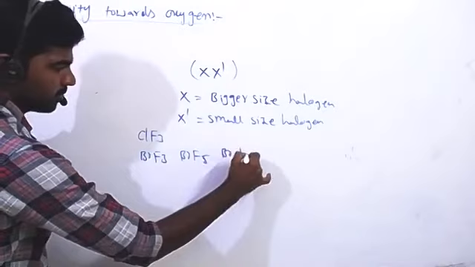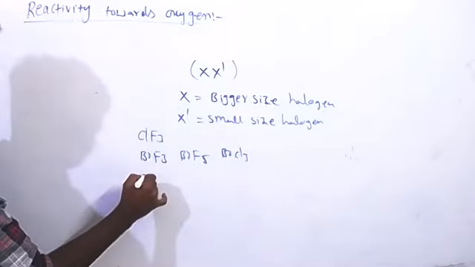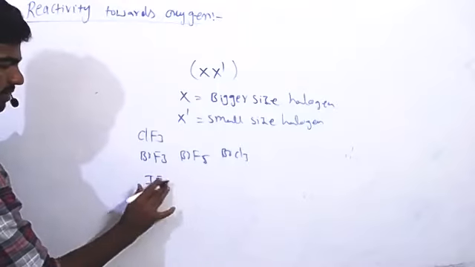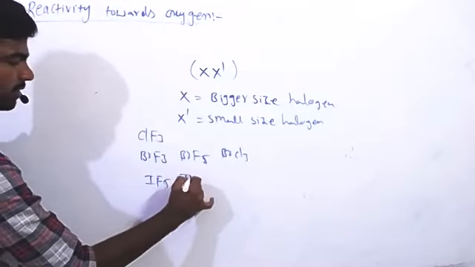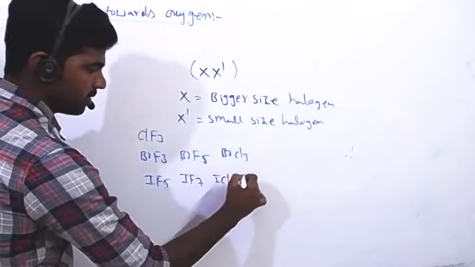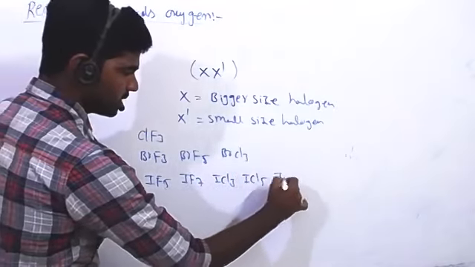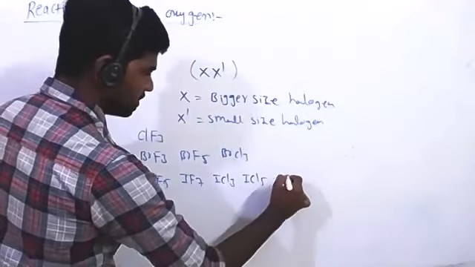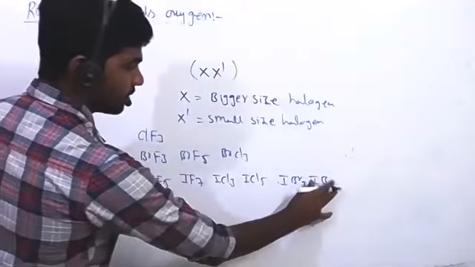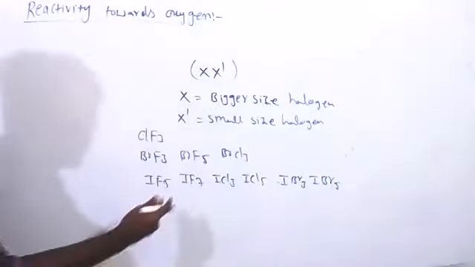BrCl3. And if we take iodine, IF3 does not exist, IF5, IF7, and ICl3, ICl5, ICl7 we don't observe, IBr3, IBrF5, BrF. These are interhalogen compounds.